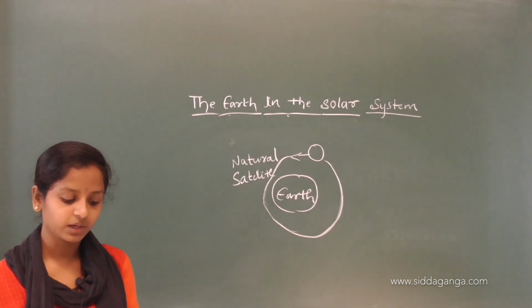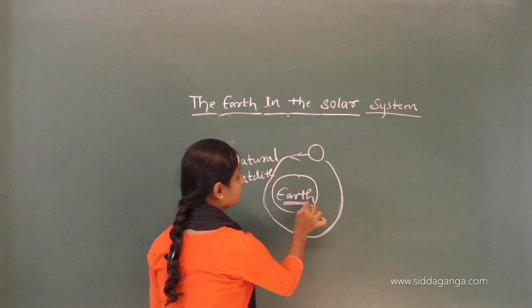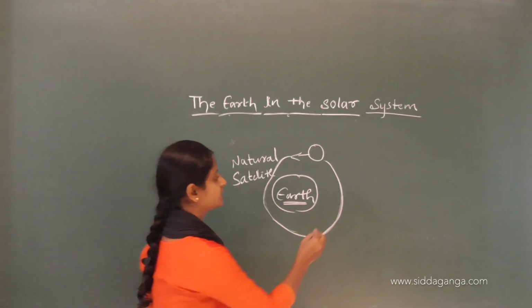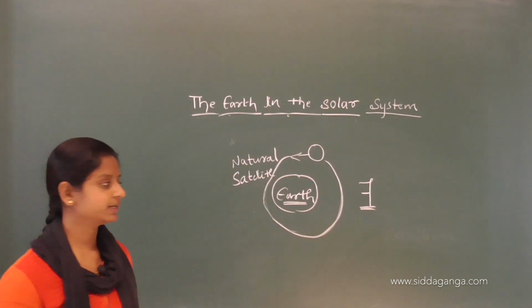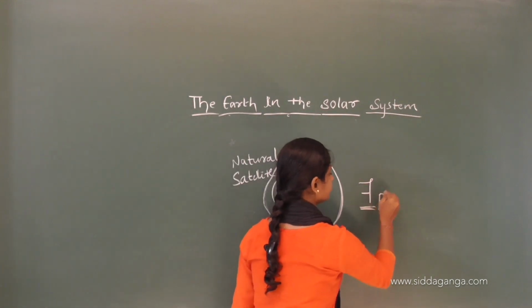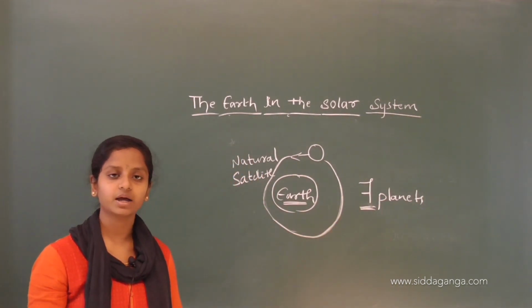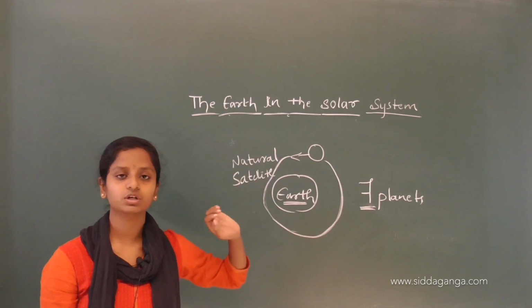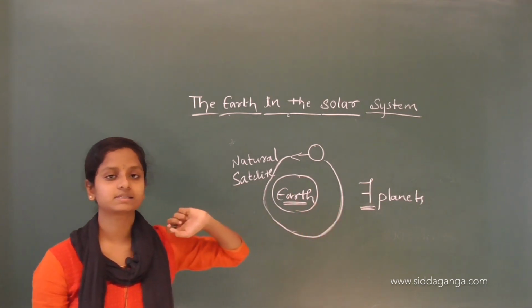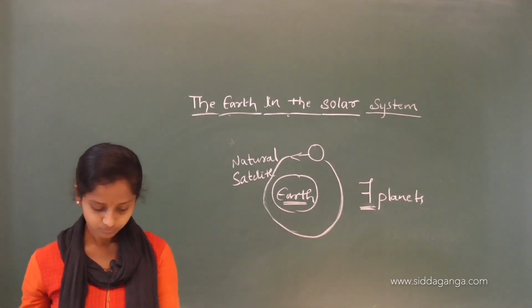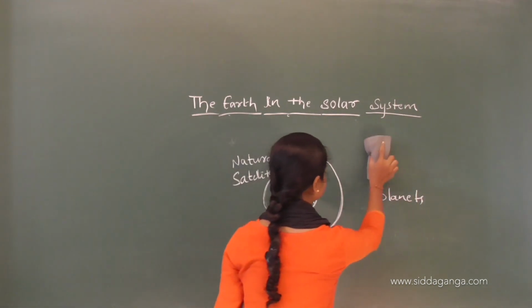Some of them have their moons too, that means they too have satellites. Then what are those planets? We'll learn in the future classes.